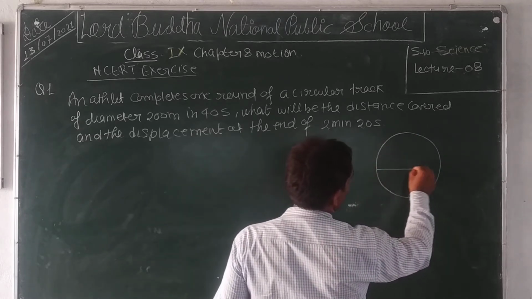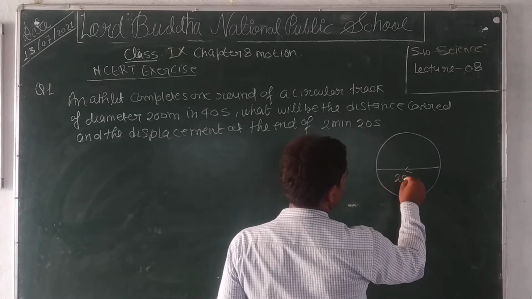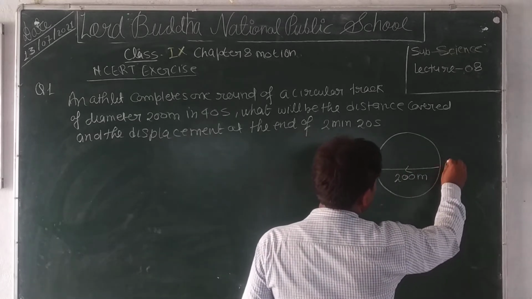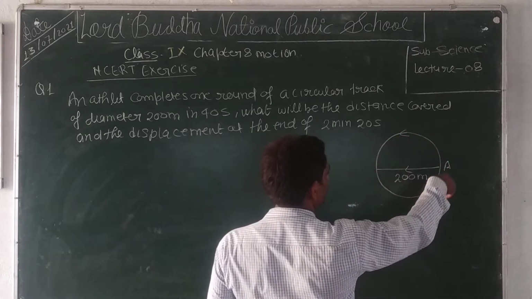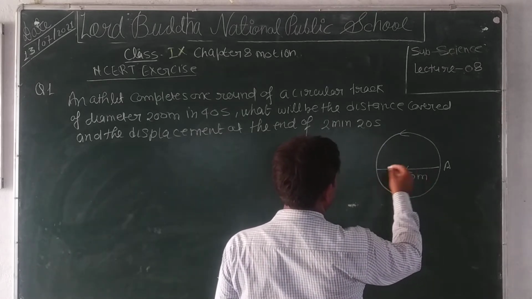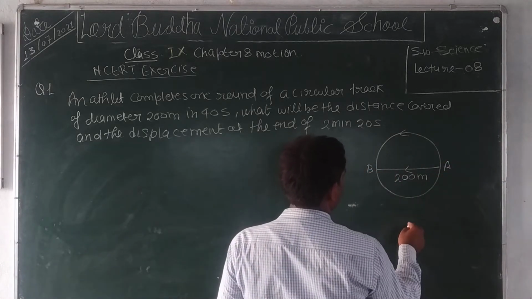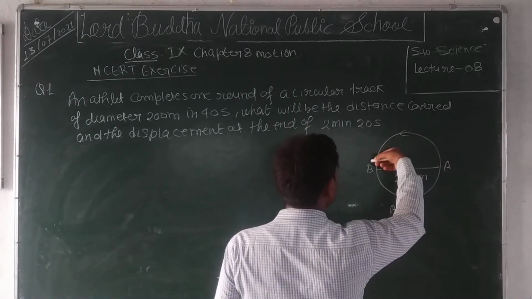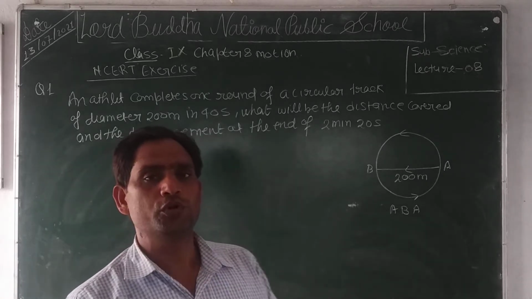Here is a circular track, and the diameter of the track is 200 meter. Suppose that a person starts here and starts running on the circular path, reaches B and again reaches A in one cycle, A to B, B to A. He takes 40 seconds.